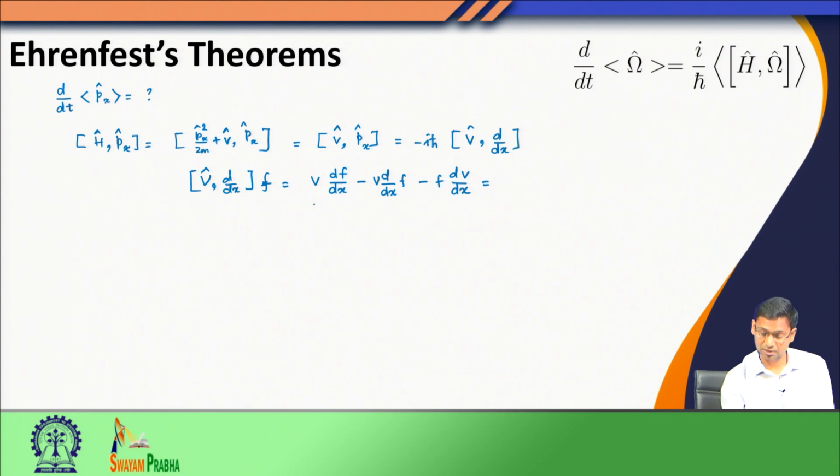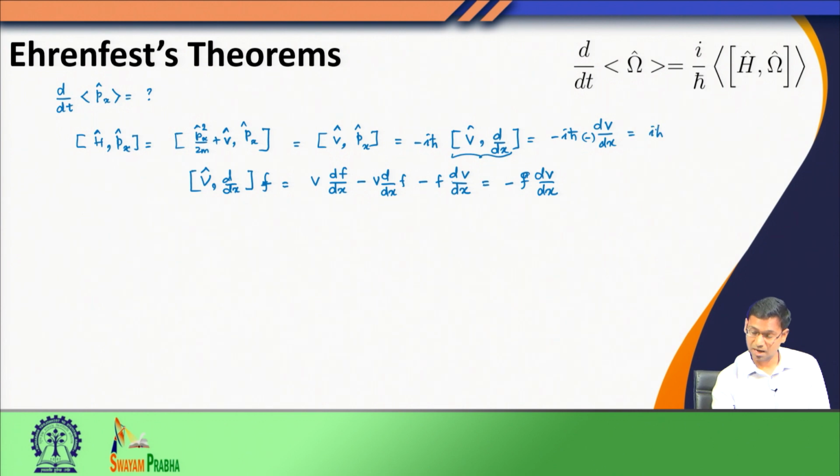The first two terms cancel out, and therefore, when I write down only the commutator, I would simply write minus I h bar, minus sign d v by d x, which is nothing but I h bar d v by d x.